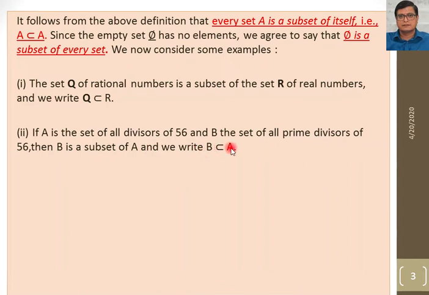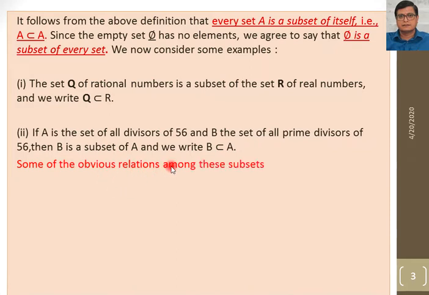And we write B subset of A because the divisors of 56 are 1, 2, and similarly we can take other numbers also, and out of those numbers we can take the prime divisors. So B contains the prime divisors and A contains all divisors. So obviously B is a subset of A.